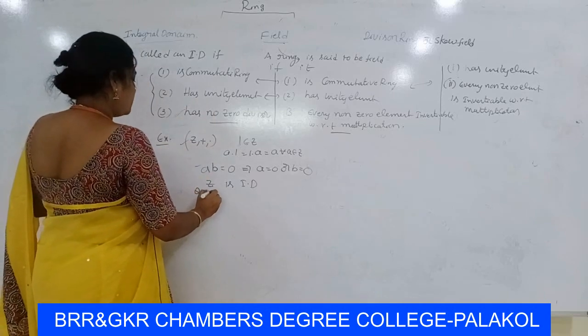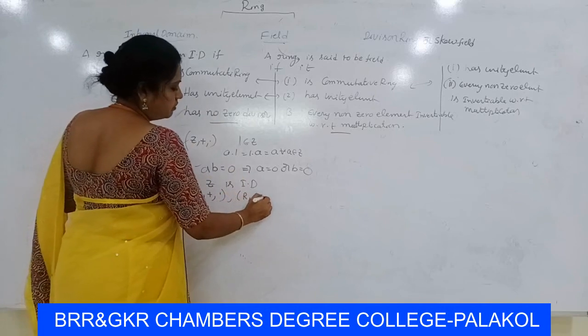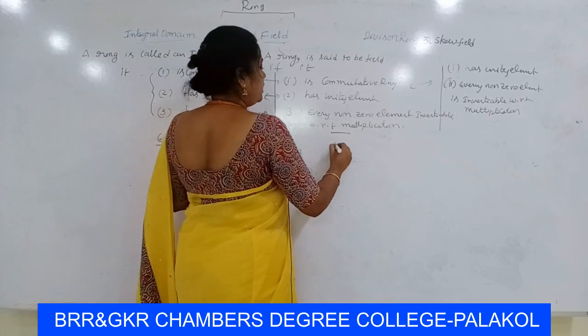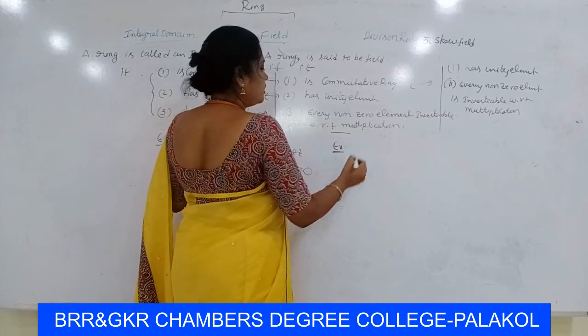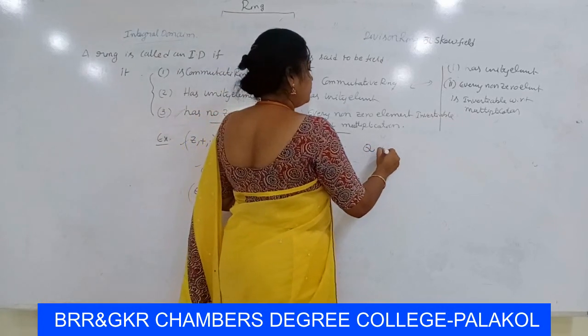Obviously Q plus comma dot, that is the rational numbers, and R plus comma dot, the set of real numbers, are also integral domains. Now field. Here, field Q plus comma dot, the set of rational numbers.